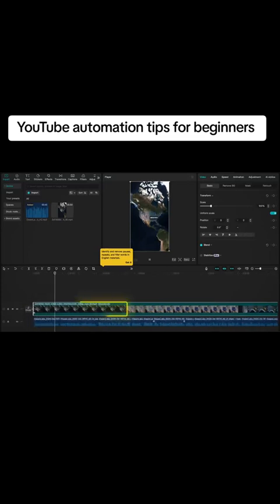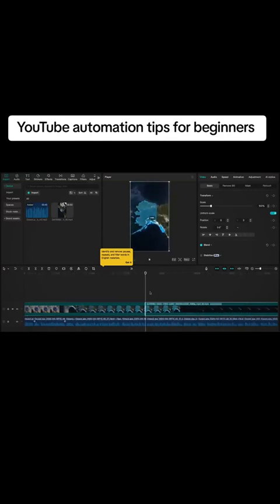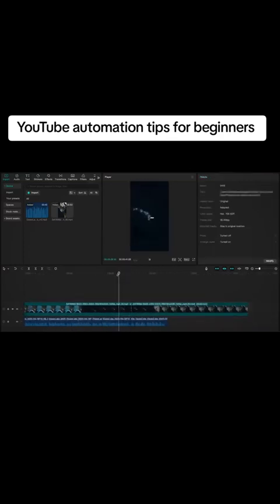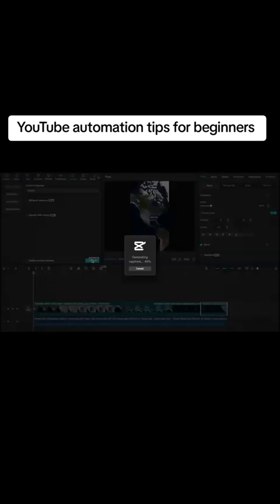For example, you see in the beginning on this first part where the whole US is shown, it's just way too long. So I'm going to cut away a few seconds of it. Continue this process of cutting away parts of the map animation until everything is synced with each other. And then once everything is matching, we can move on to the next part, adding captions.